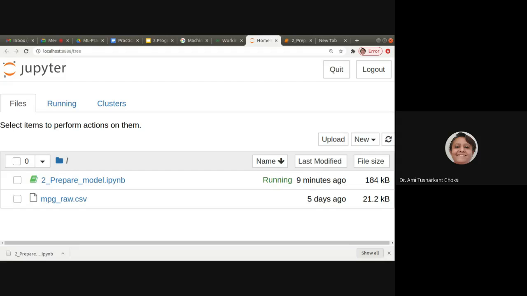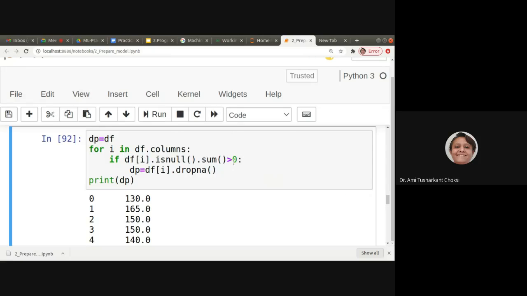In that you can do some modification, have the idea of what you have replaced, and then try to check whether you are getting the same result or not. Fine, typically we used to do that, isn't it? So for a small data set, when you are doing that, you can understand it, and then you can apply it to this 398-row data set or more. Fine. So this is for dropna.